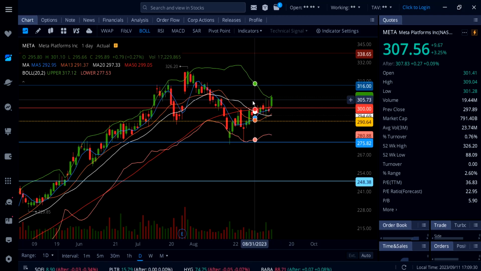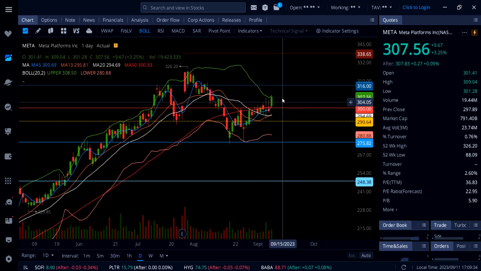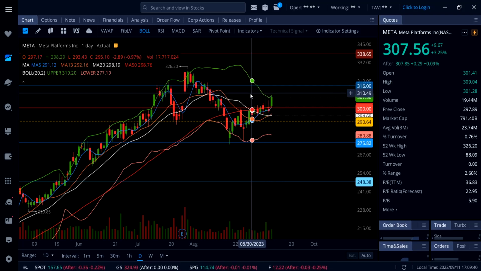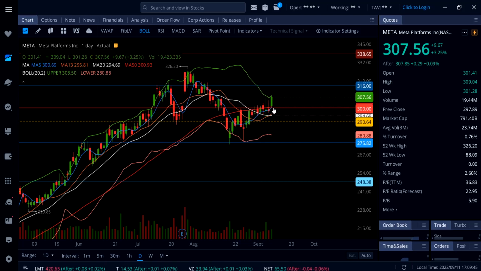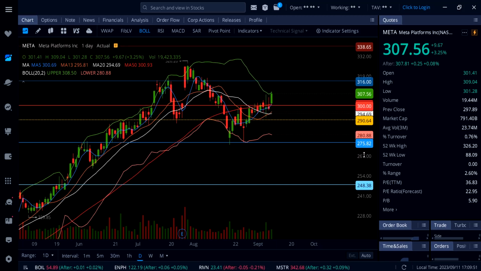Don't be surprised if this thing actually gets stuck right here for a few days, and then you see the next leg higher all the way up to 316. Also, like I said, CPI, PPI this week. If this thing breaks below 300, you're going to see a lot more selling down to 295, white line 20 SMA, and then 290.